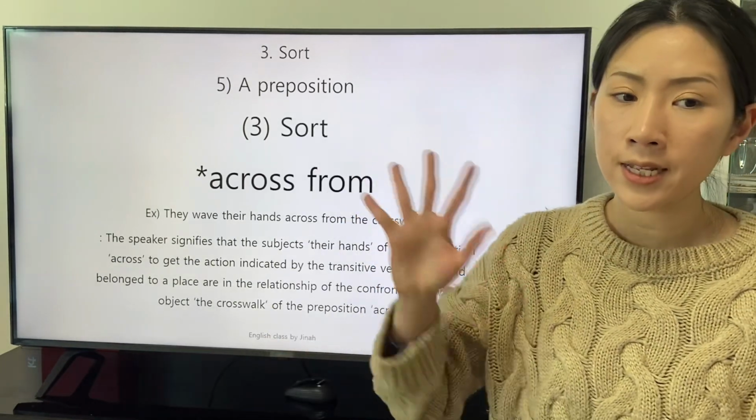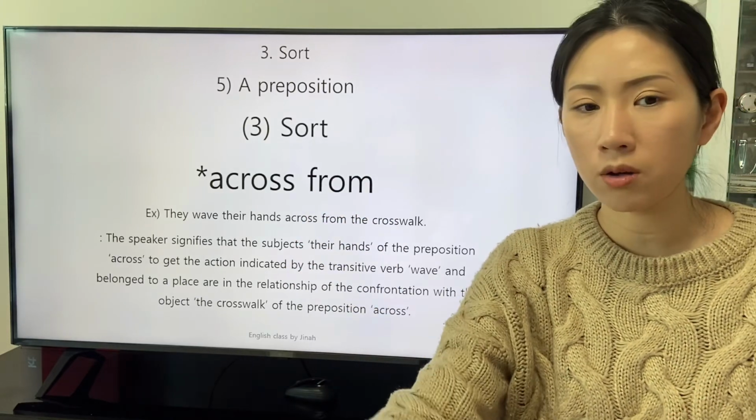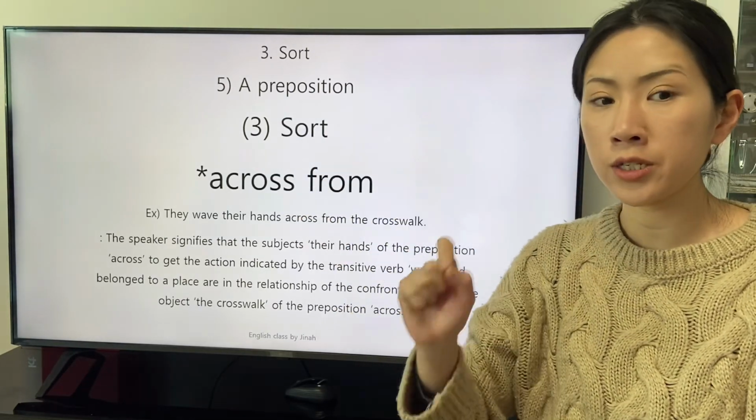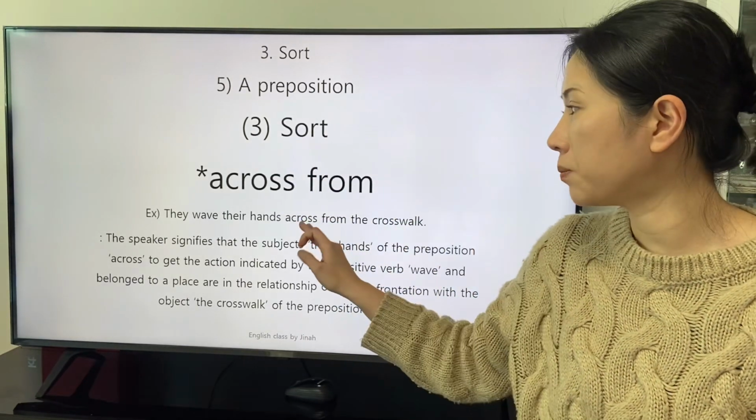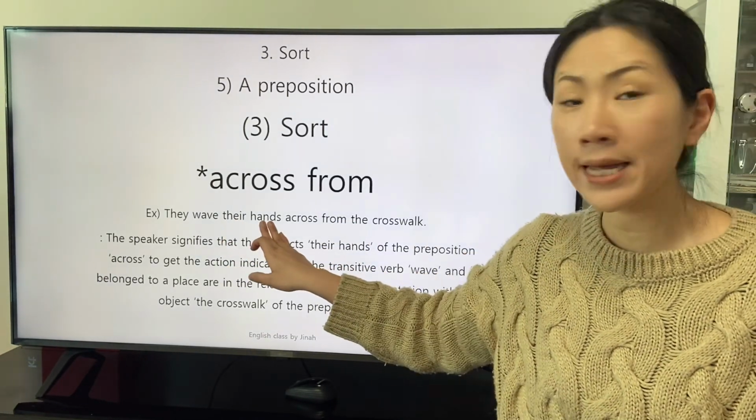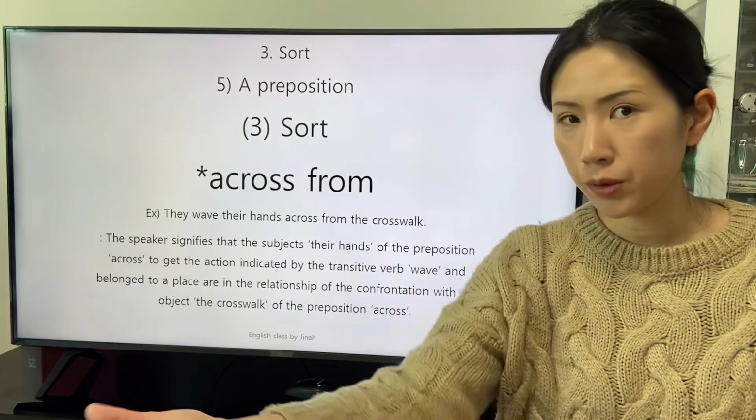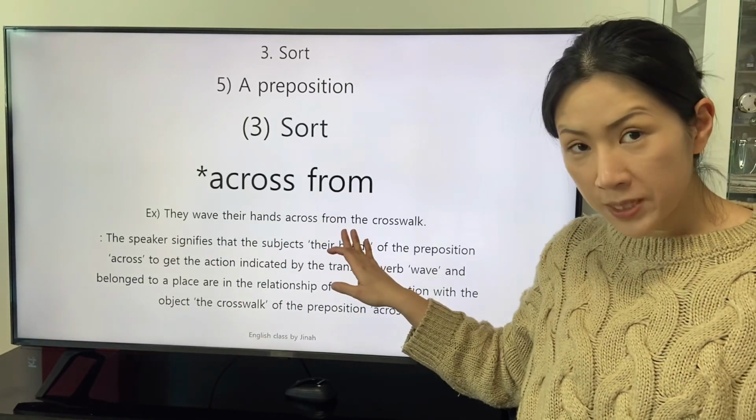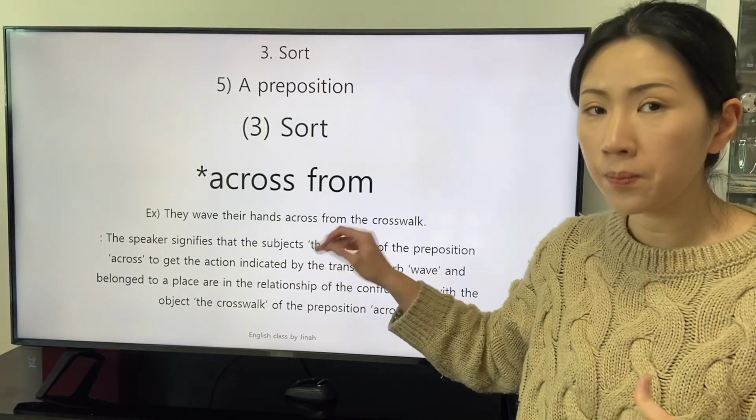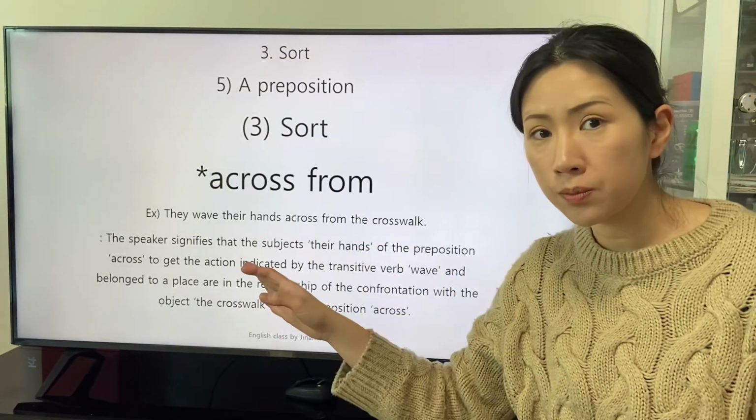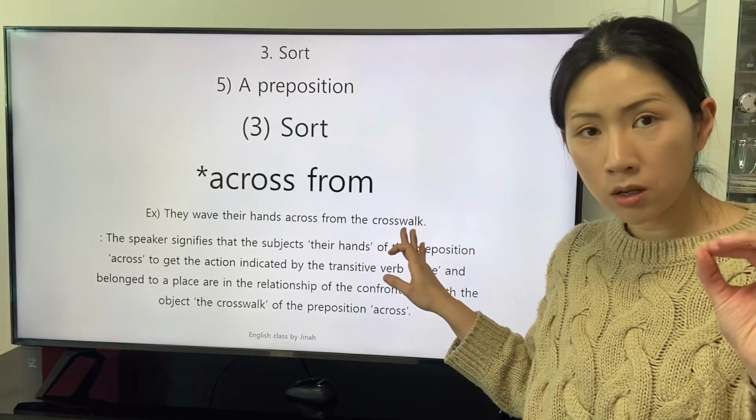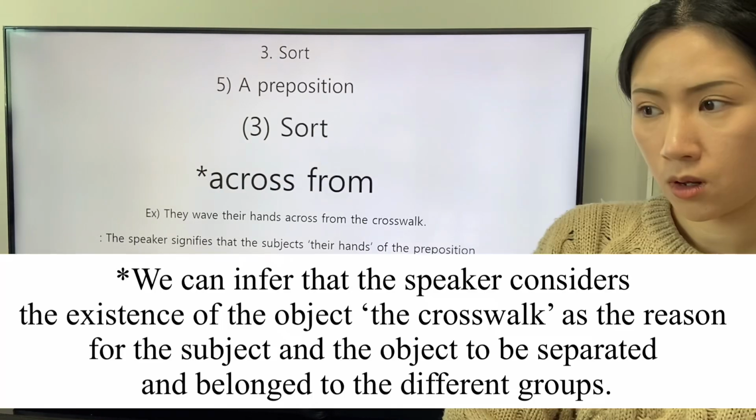There is a clause. They wave their hands across from the crosswalk. With the fact that the prepositions across and from are applied, the subject of the prepositions, their hands, belonged to a group. And the object, the crosswalk of the prepositions across from, belongs to another group, and the object, the crosswalk, is the origin.